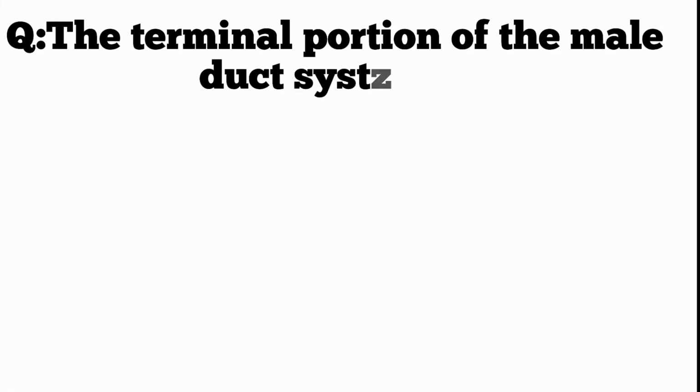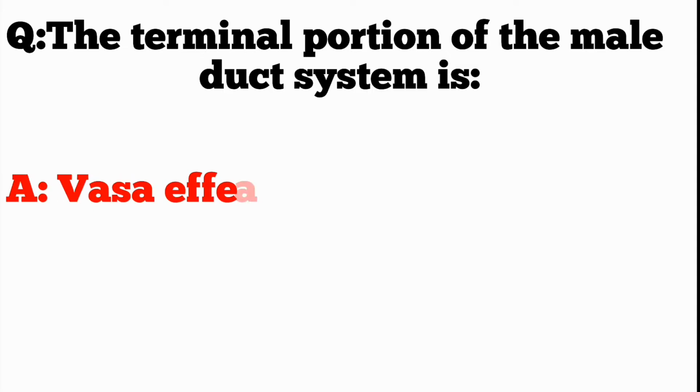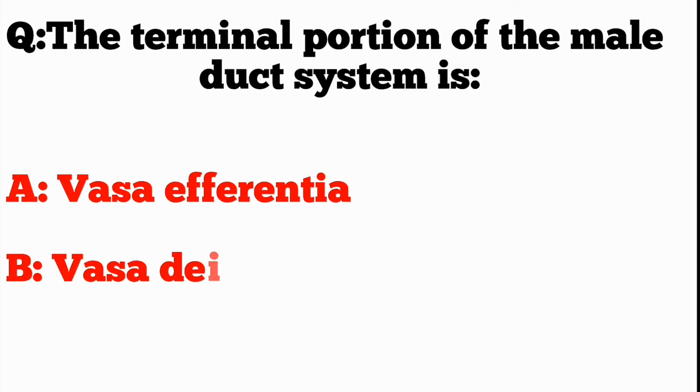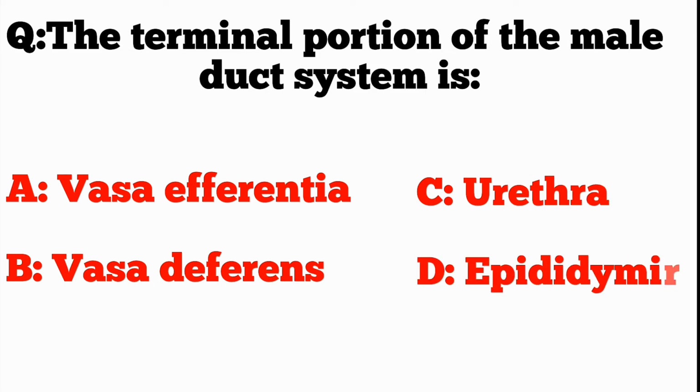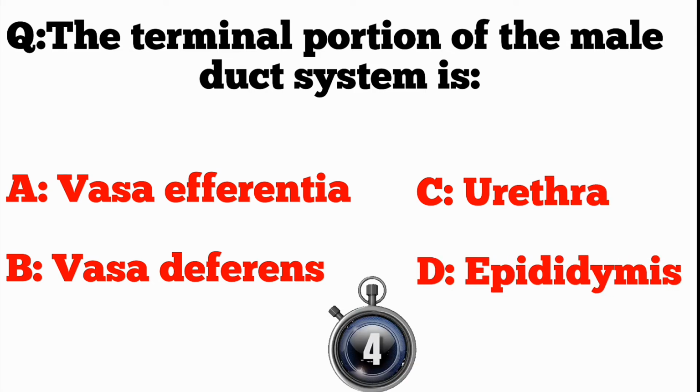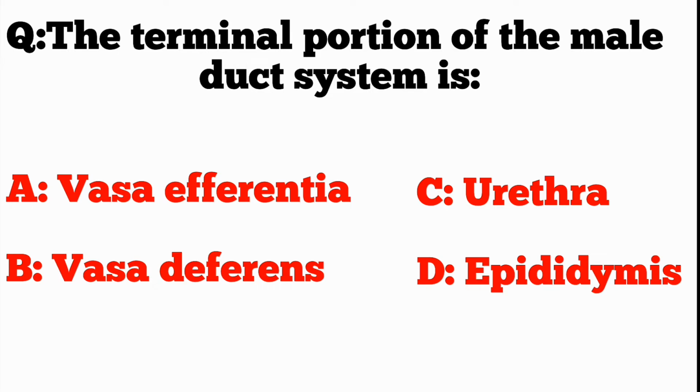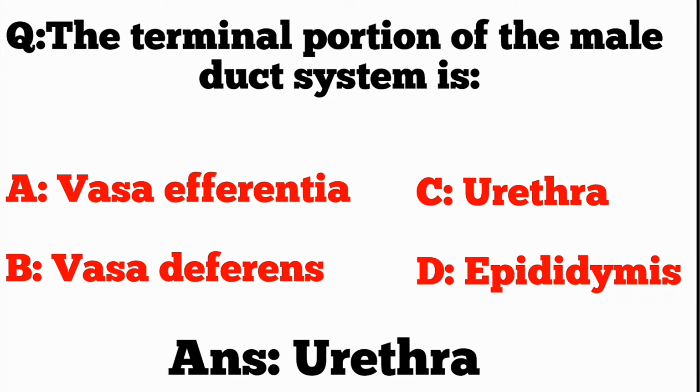Q. The terminal portion of the male duct system is A. Vasa efferentia. B. Vasa deferens. C. Urethra. D. Epididymis. ANS. Urethra.